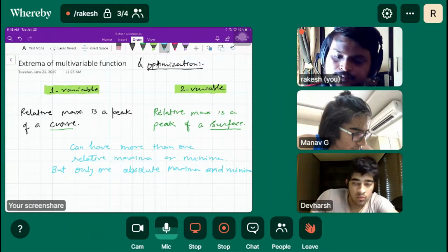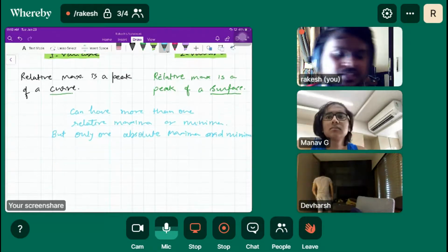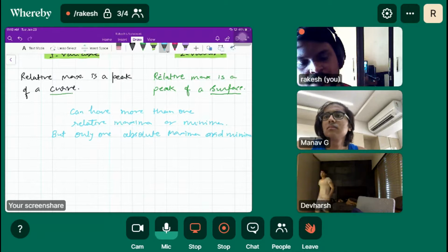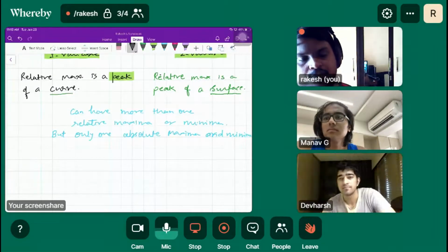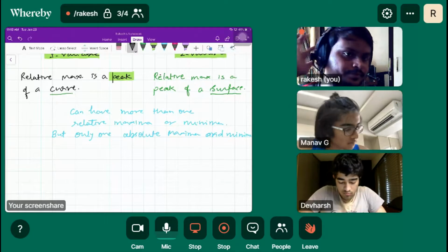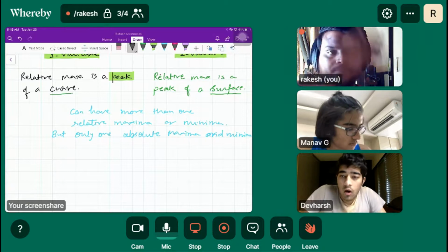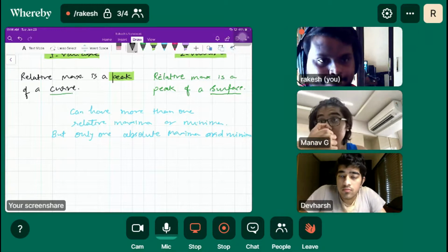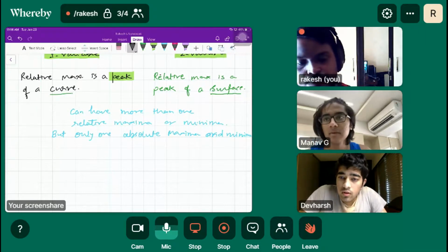Now how do we find these peaks or lowest points, the relative maxima or relative minima, and where they occur? We set dy by dx equal to 0, that is, f dash x equal to 0.